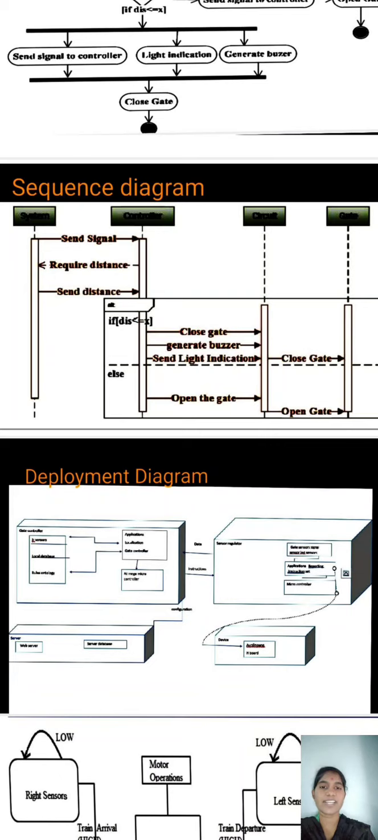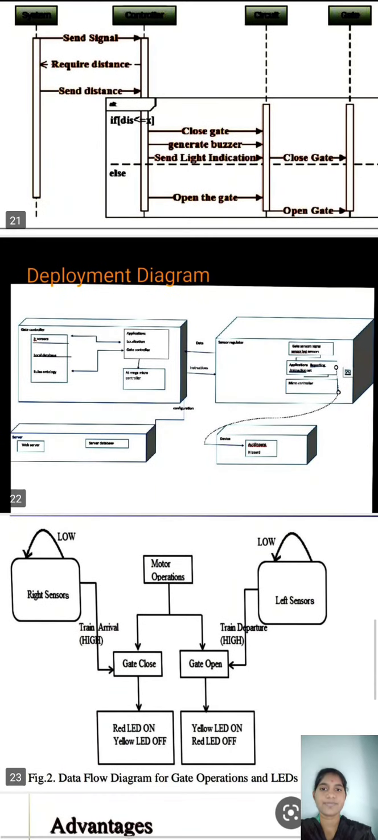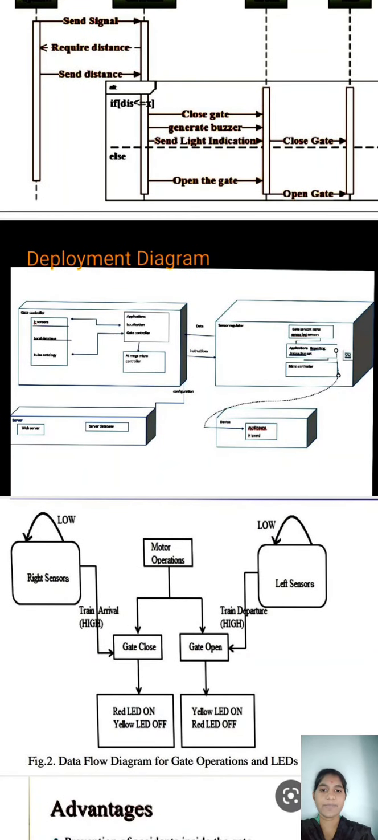If any obstacle is present, it sends a red signal to the train to halt for a few seconds. If no obstacle is present, it closes the gate by using the servo motor. If the train departs, the servo motor gets the information from the microcontroller and opens the gate for the road users to pass. This is the deployment diagram.